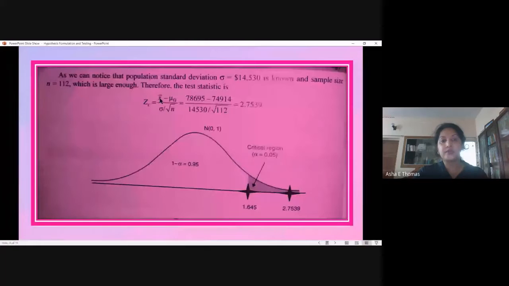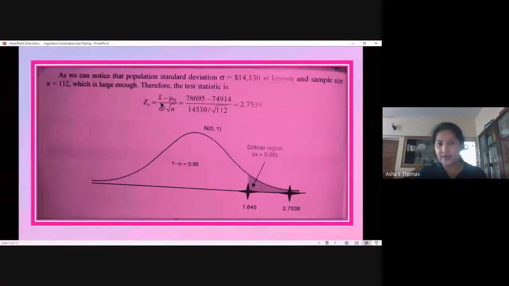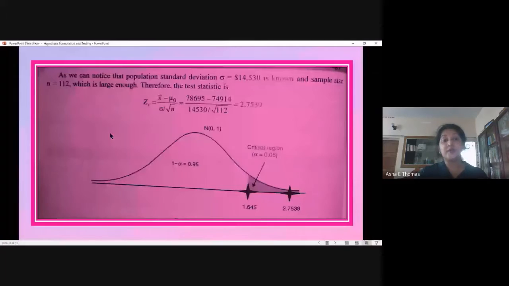Our sample mean is $78,695, and the hypothesized mean is 74,914. The standard deviation, denoted by sigma, is 14,530, already given in the question.